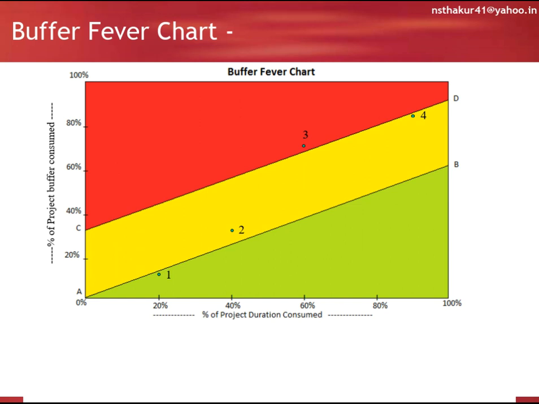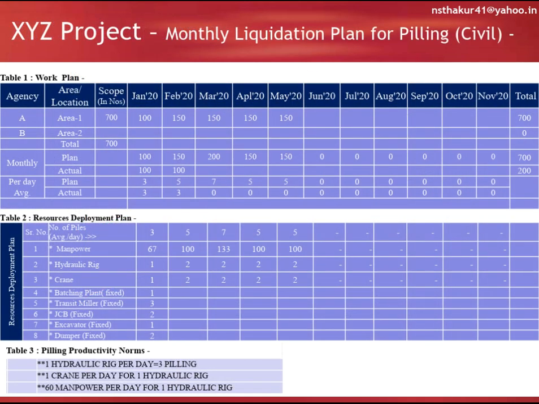Buffer burning ratio, that is the ratio of percentage of project buffer consumed to the percentage of project duration consumed, should be maintained less than or equal to 1. Monthly liquidation plan: for preparing a smart execution plan, we must have a monthly liquidation plan of resources so that resources can be utilized efficiently and effectively.